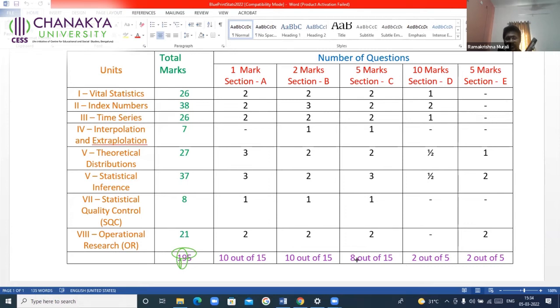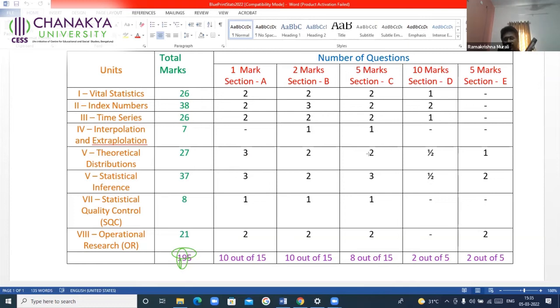How to select this 8 out of 15? The easiest chapters you have here: vital statistics, index numbers, time series, interpolation and extrapolation, and go for statistical quality control or operations research. Or if you are a good student and you have no problem with the theoretical distributions and inference, answer them. Answer only 8.